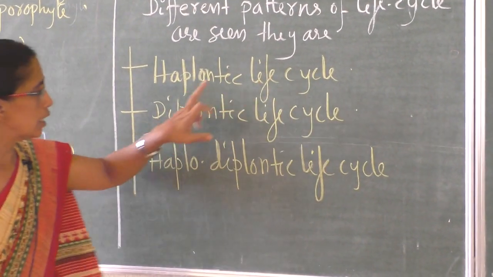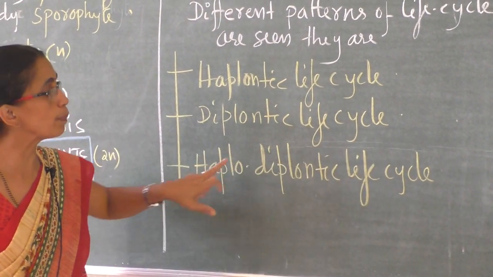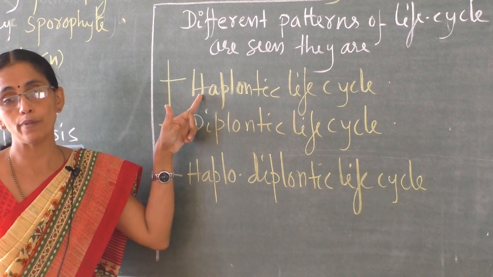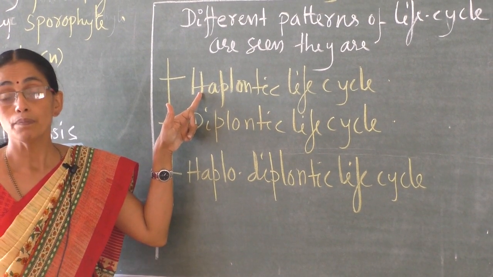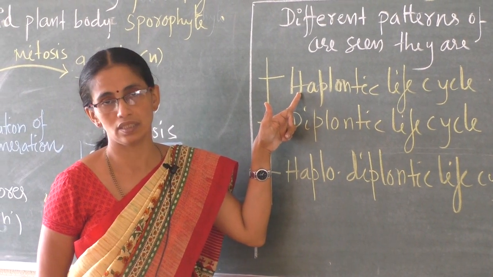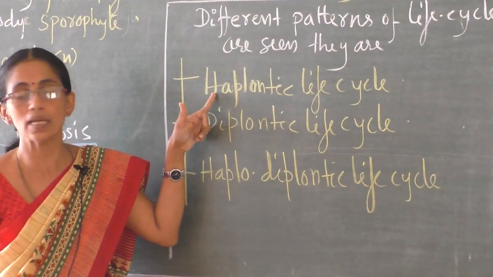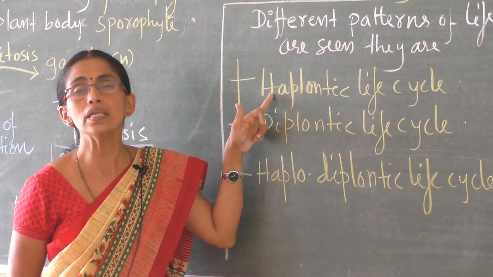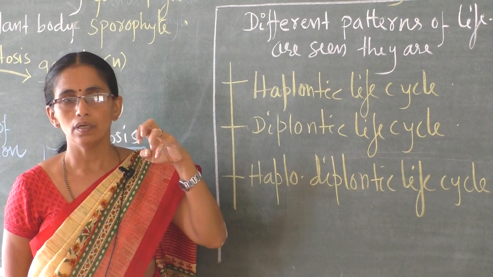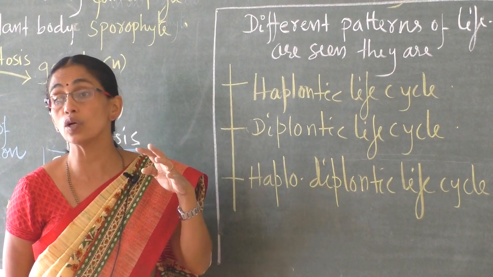Haplontic life cycle, diplontic life cycle and haplodiplontic. See, the name itself says it. What is haplontic? Major phase is haploid. Gametophyte is the dominant stage. So the name haplontic. A very small stage, maybe one-celled, is diploid, and it is not independent also.